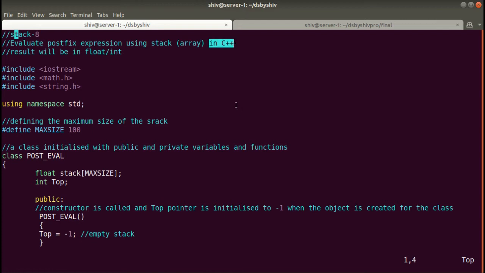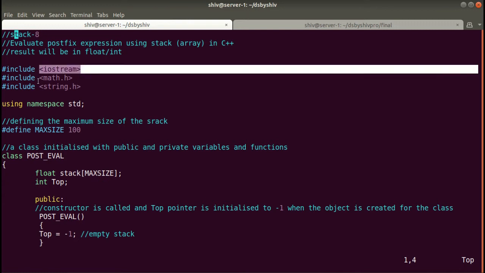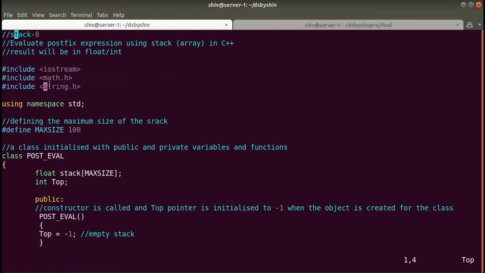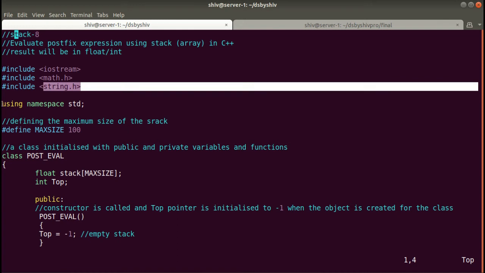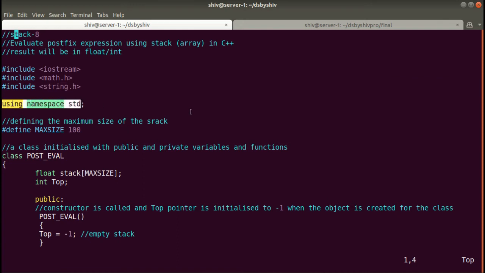Okay guys, whatever final output we will get here, it may be float or int as per the logic. So first we will include iostream, math.h, string.h. After that we'll write using namespace std for standard input output. We'll define the maximum size of the stack as 100. Here we are storing 100 elements for the stack.